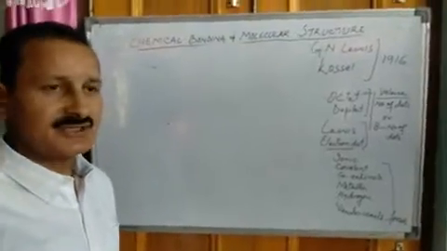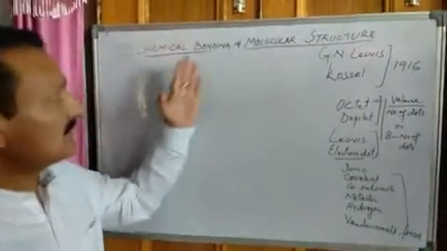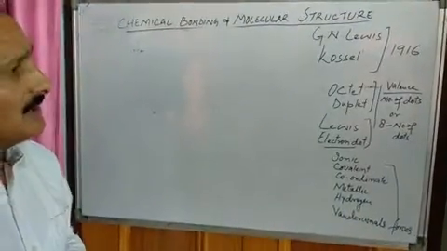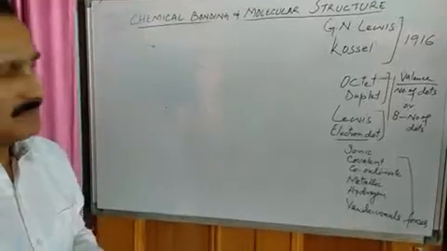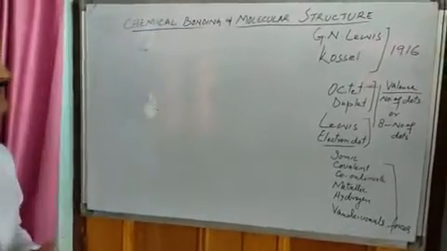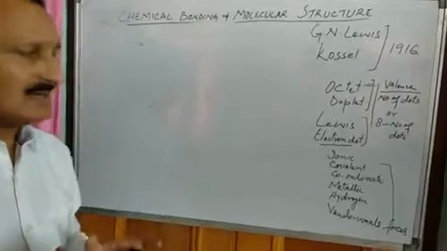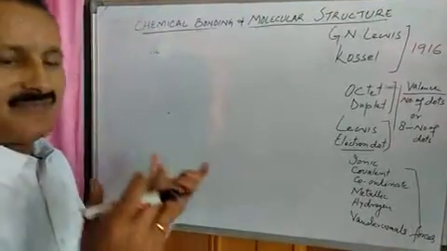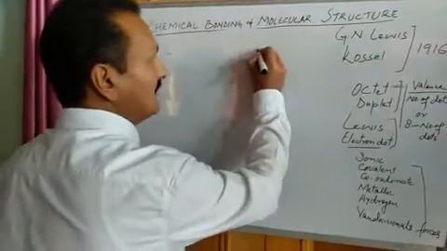Students of 11th class, today we are starting a new unit, that is chemical bonding and molecular structure. Today we shall first discuss the need of chemical bonding. For this purpose, we need to understand that the modern periodic table has a number of elements. For example, it has 118 elements.